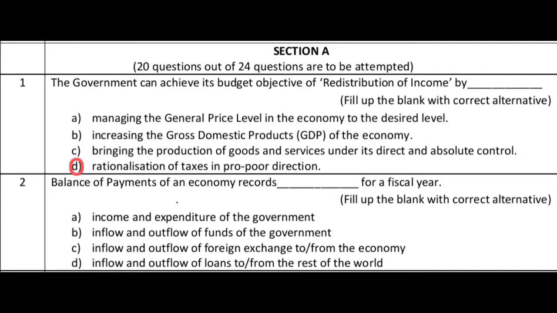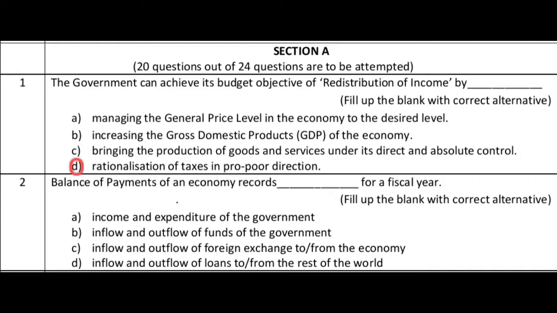And then next, question number 2. Balance of payments of an economy records dash for a fiscal year. There are 4 answers. A. Income and expenditure account. B. Inflow and outflow of the funds of the government. C. Inflow and outflow of foreign exchange to and from the economy. D. And inflow and outflow of loans to and from the rest of the world.